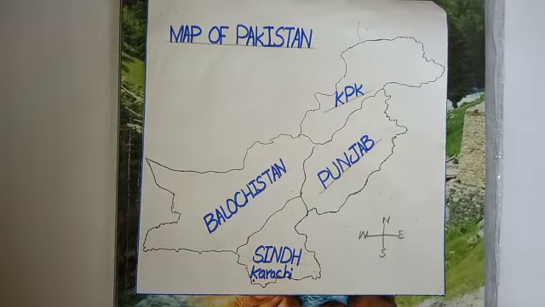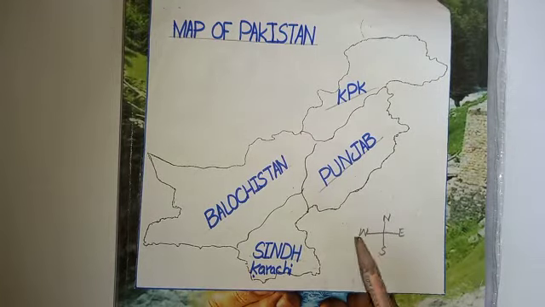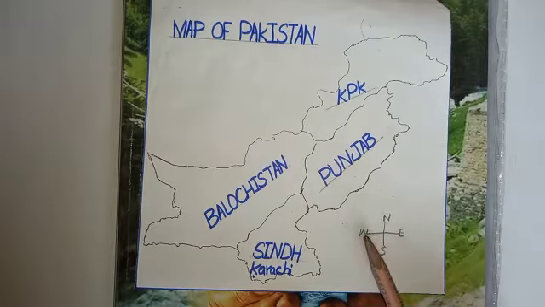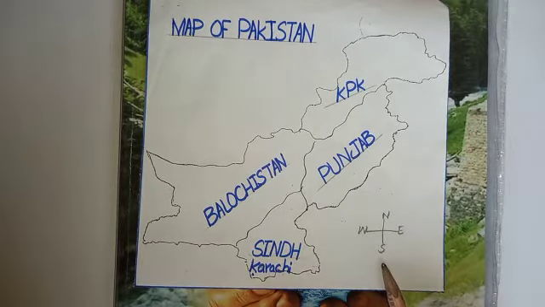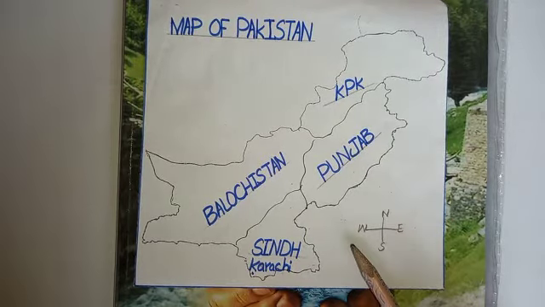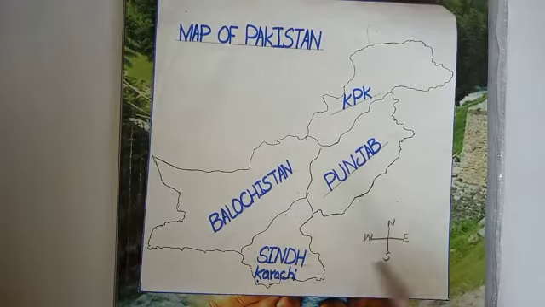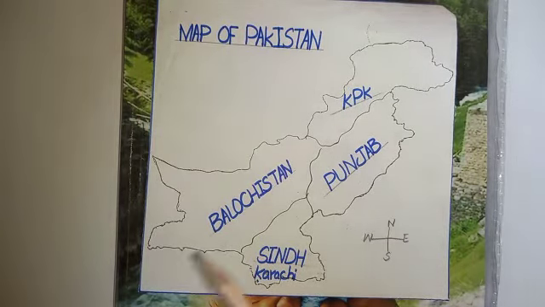Now look at the directions. We have 4 directions: north, west, east and south. The names of the provinces of Pakistan are KPK, Balochistan, Punjab and Sindh, and the 4 directions are north, west, east and south.